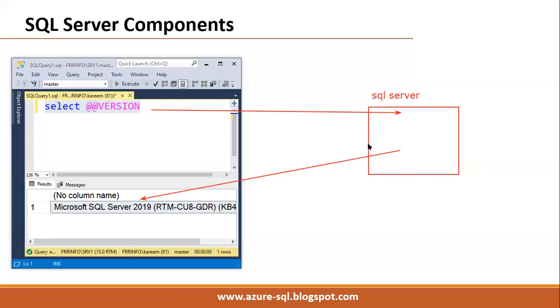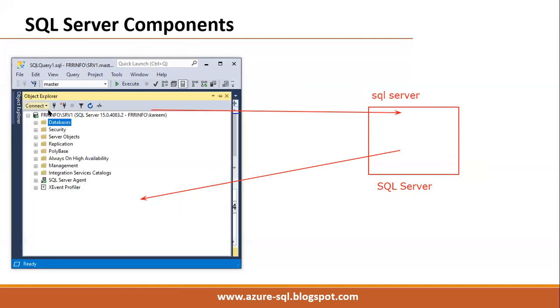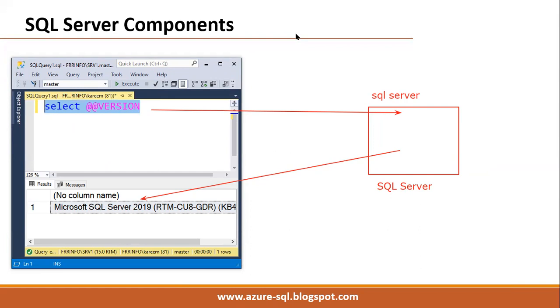SQL Server is nothing but the SQL Engine. This SQL Server or SQL Engine is a collection of services. Mainly we have two services. Suppose the server name here is SRV1, this is my system name slash SRV1. That's why we can see in brackets, SQL Server, and in brackets we have SRV1.